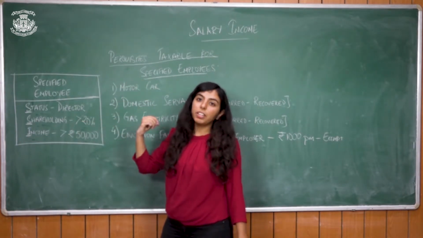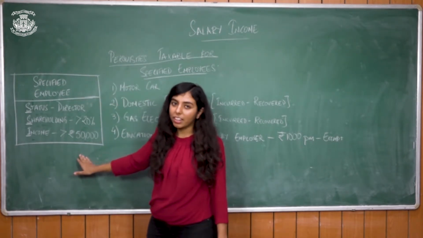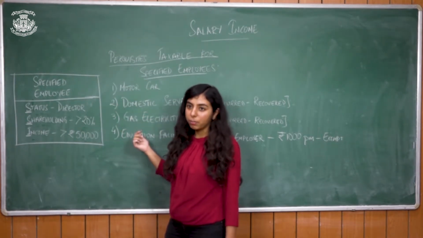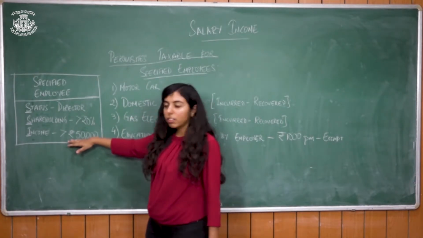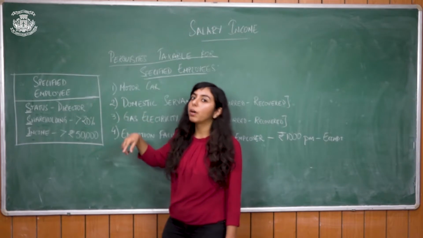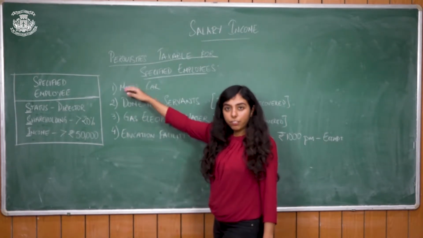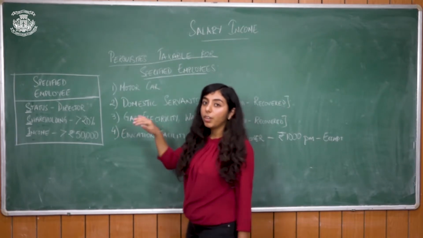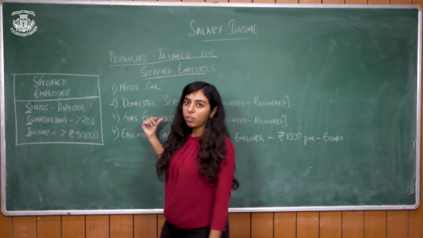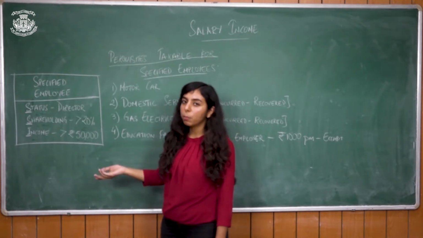Whatever we'll be talking about from now onwards, if he is falling into this category, it will be taxable for him. For example, if a person is earning 45,000, then he'll come to the previous category, that is perquisites that are taxable in all cases. For whatever I'm going to talk about, he won't be taxable; he'll be taxable as per what we spoke previously.